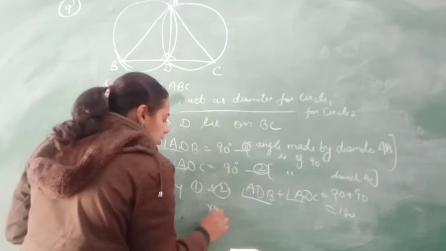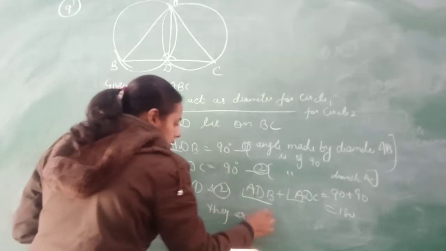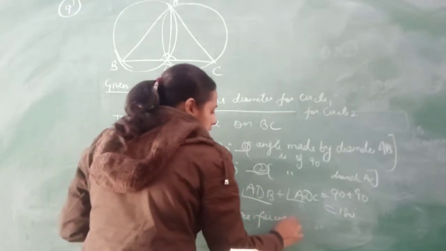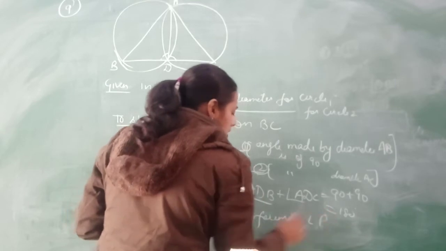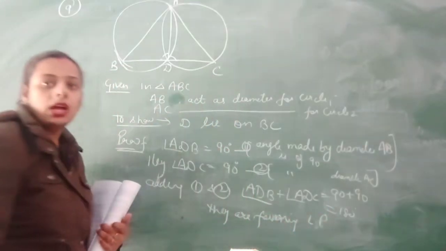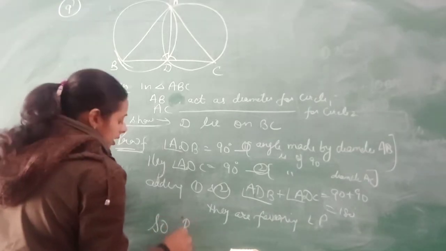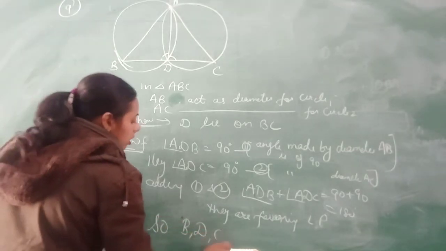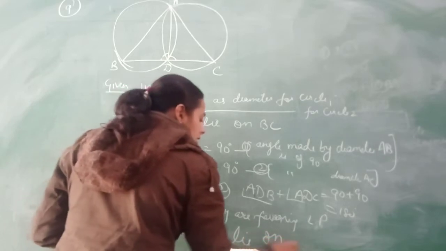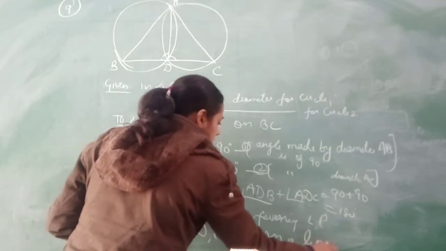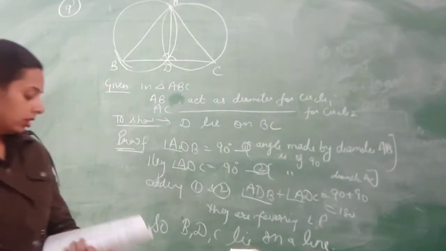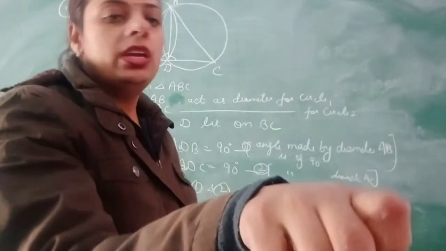They are forming a linear pair. So B, D, C lie on a line. Hence proved. Come to question number 11 here.